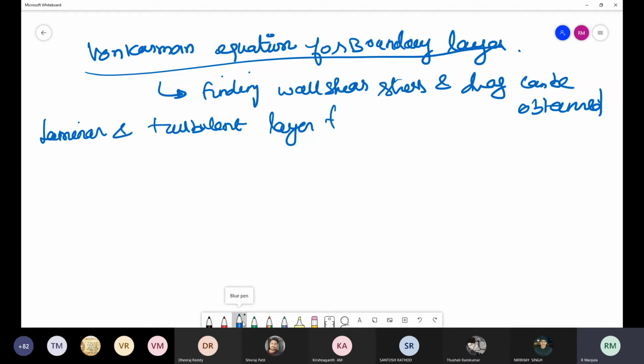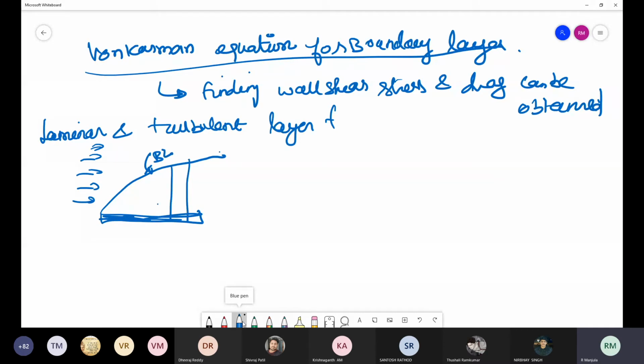Now let us consider there is a flow, free stream flow. This is the boundary layer. Let us consider a strip ABCD, and this is a thin, smooth plate.